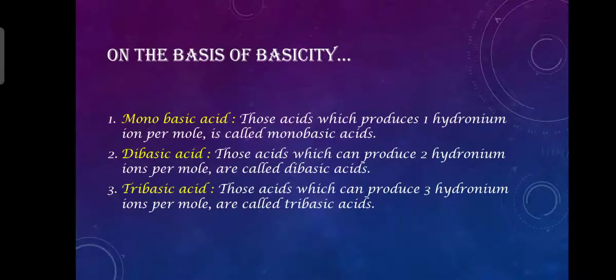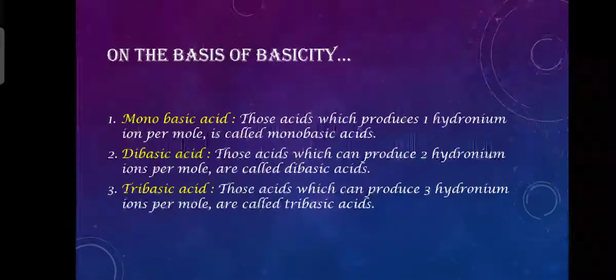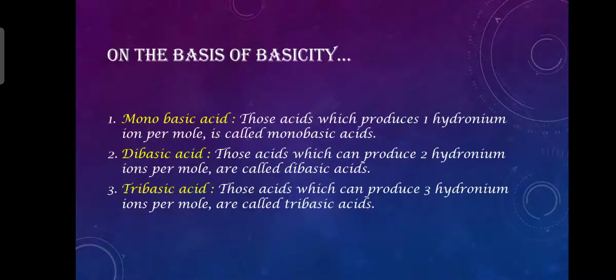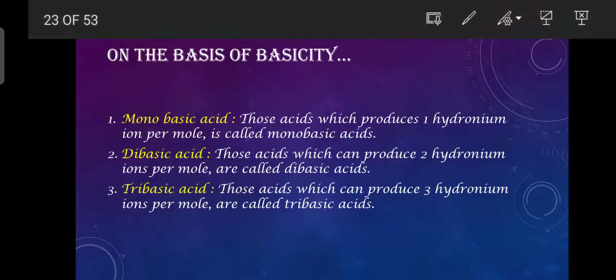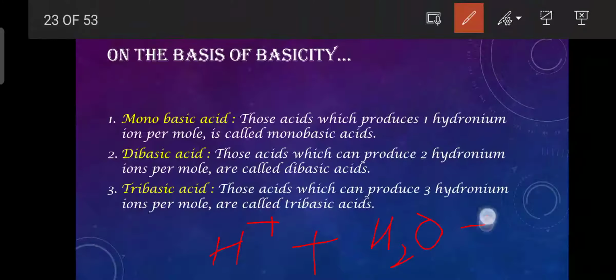And on the basis of basicity, there are monobasic acids. What are monobasic acids? Those acids which can produce only one hydronium ion per mole are called monobasic acids. Now, you might be thinking, what is a hydronium ion, right? In Arrhenius theory, we learnt that an acid can produce H positive ions when added to water. So, when added to water, the H positive ion combines with H2O and forms H3O positive.